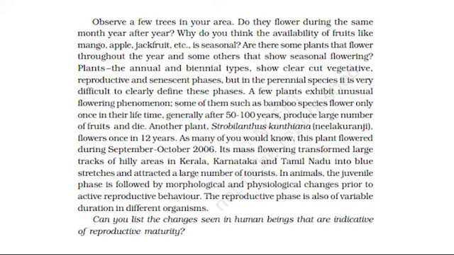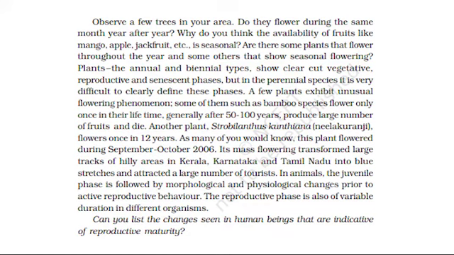Observe a few trees in your area. Do they flower during the same month year after year? Why do you think the availability of fruits like mango, apple, jackfruit, etc., is seasonal? Are there some plants that flower throughout the year and some others that show seasonal flowering?